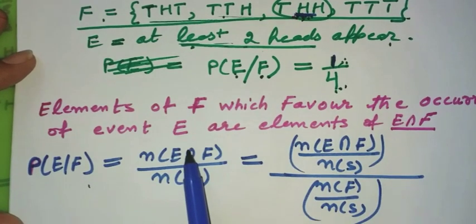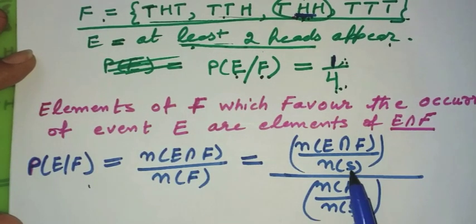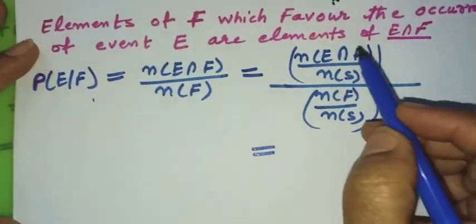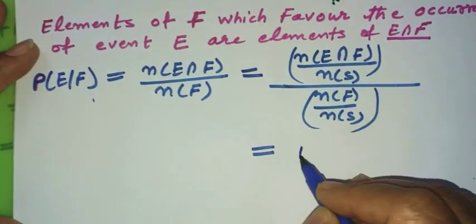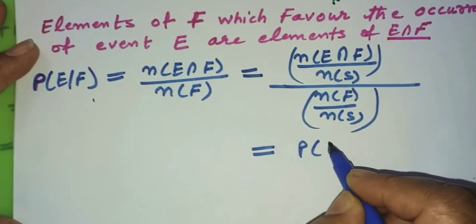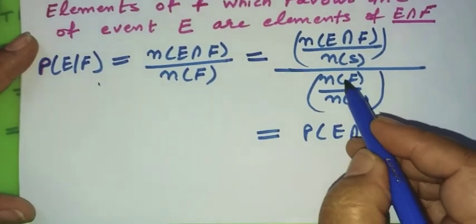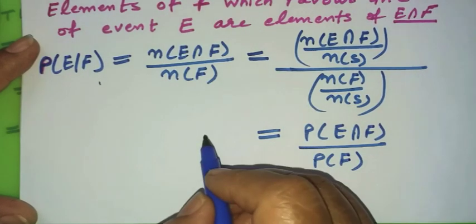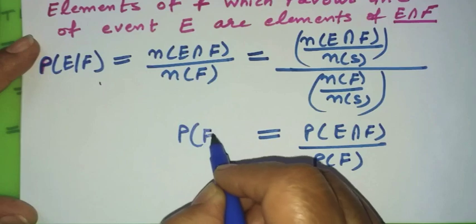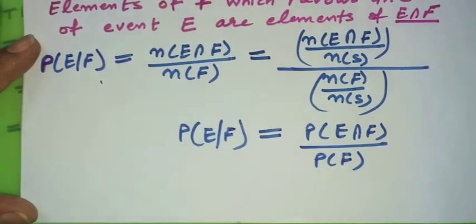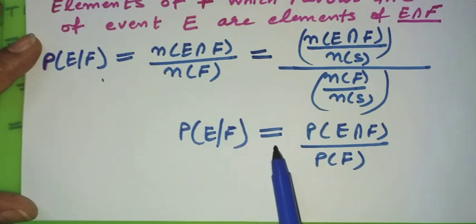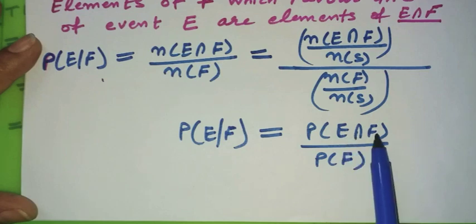So I have divided these two, numerator and denominator, by n(S), number of elements of sample space, and we very well know this fraction is nothing but probability of happening of E intersection F, and this is nothing but probability of happening of F. So I can rewrite the definition as that P of E by F, or the conditional probability of E knowing that F has already occurred, is equal to probability of E intersection F divided by probability of F.